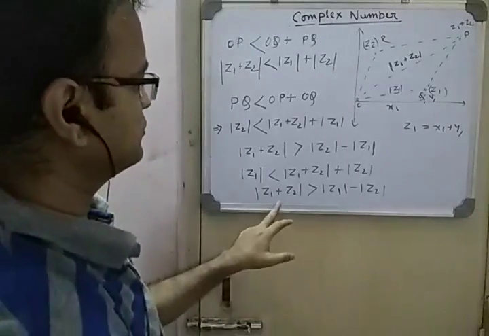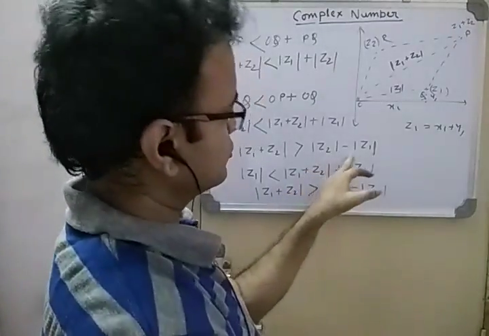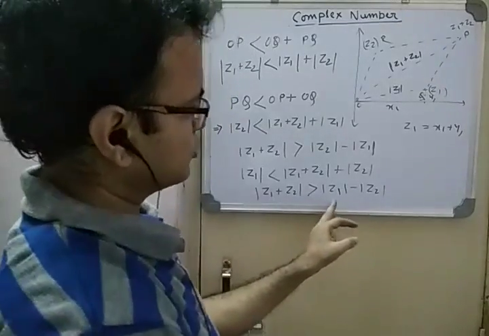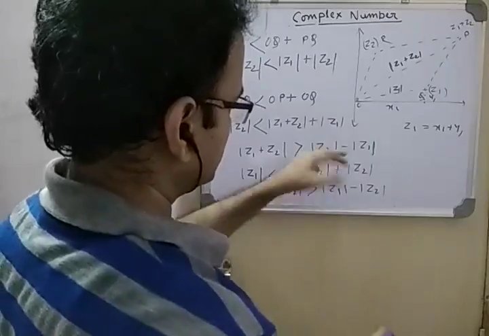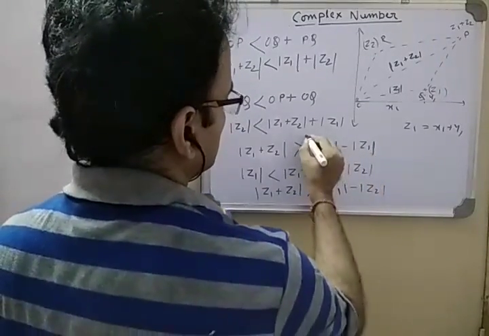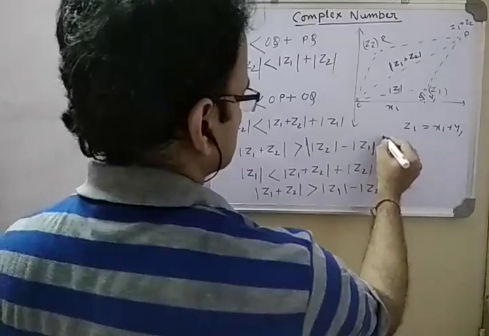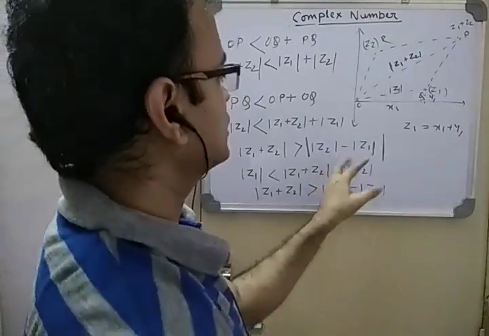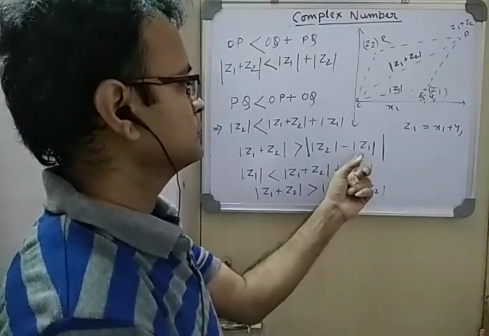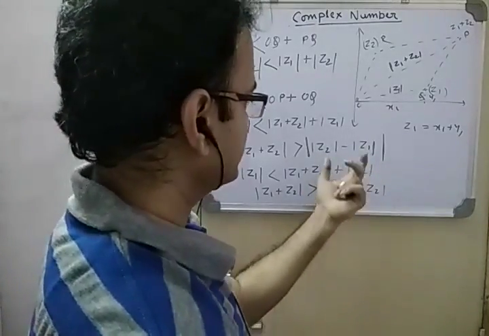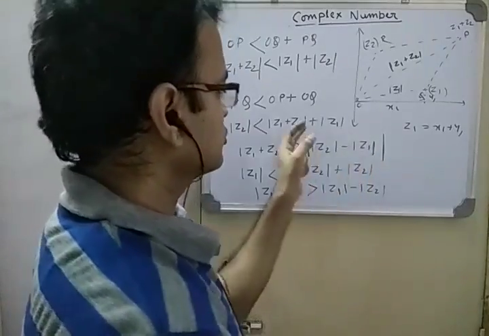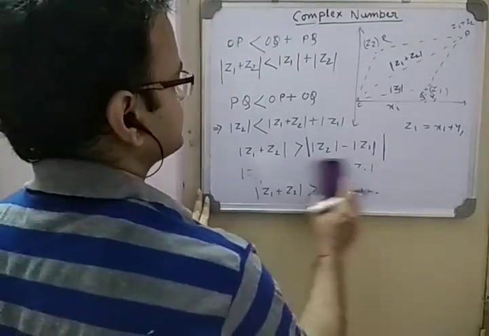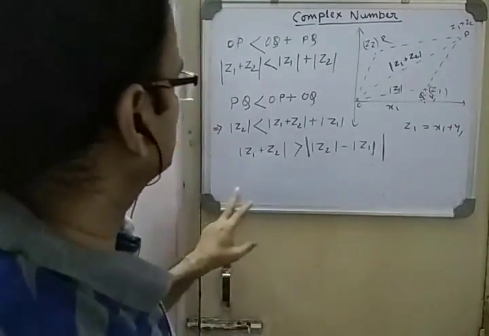See, mod of Z1 plus Z2 is greater than mod Z2 minus mod Z1. Again, it's greater than mod Z1 minus mod Z2. So combining these two, we can say it is the mod of this minus this. Whichever you take first and whichever you take as the second one, just subtract it, and if the value is negative or positive, take a mod of that one and it is greater than that.